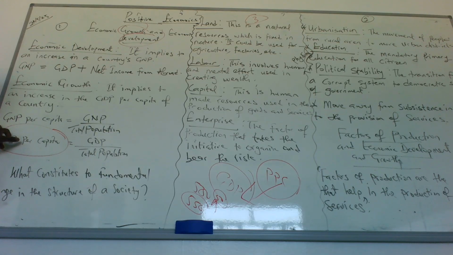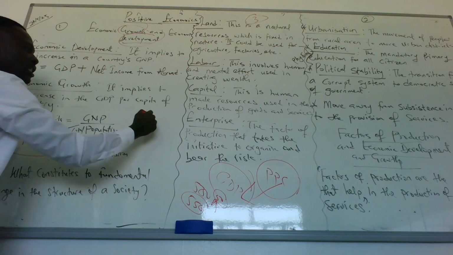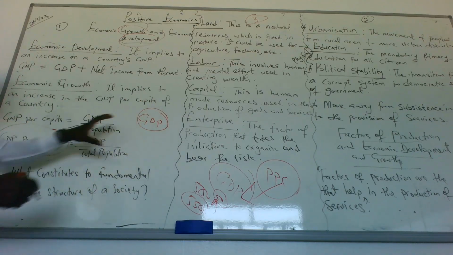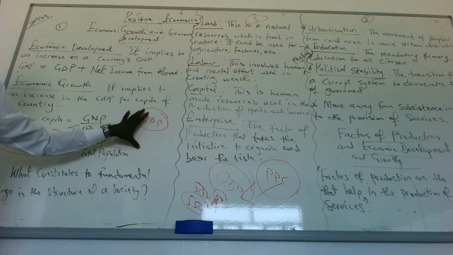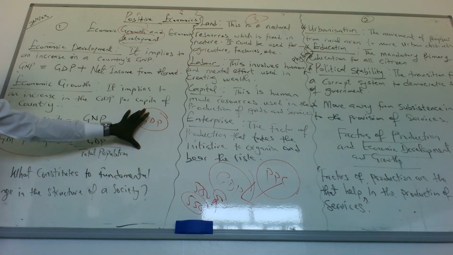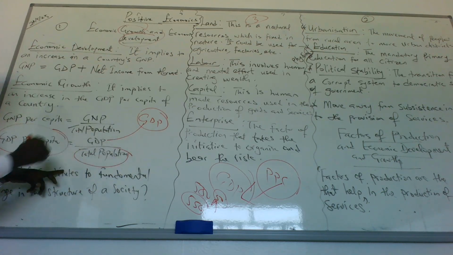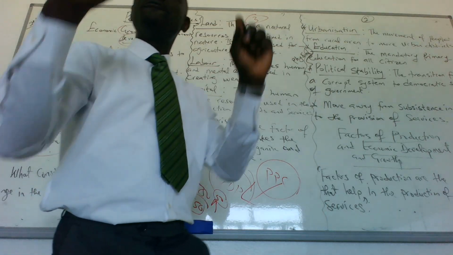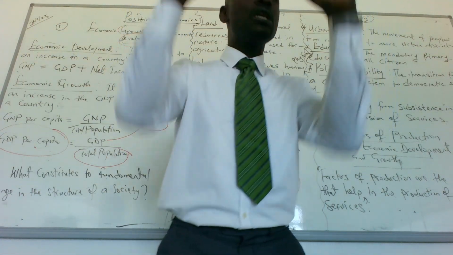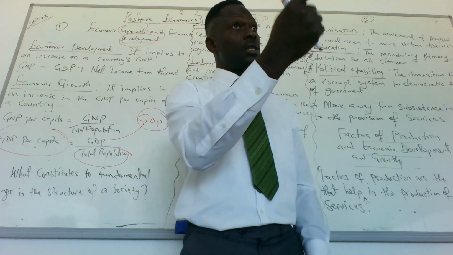If you want to know if the economy is growing, you measure it through the GDP, which is the measurement of your country's output. But does it reflect in our life? How do we know if it reflects in our life or not? We get to know through GDP per capita, which is GDP divided by the total population. So this gives us the value of individual income over time. Does it make sense now, please?